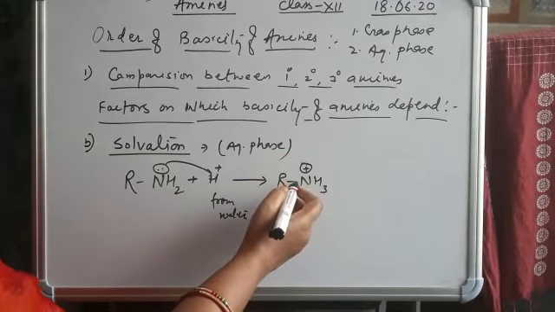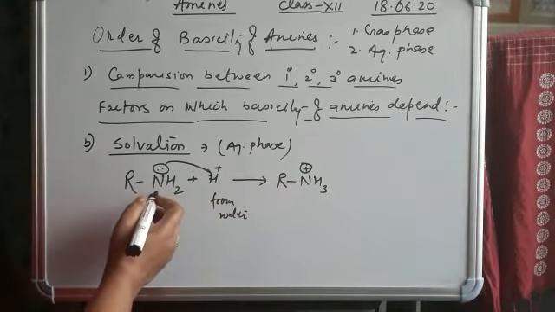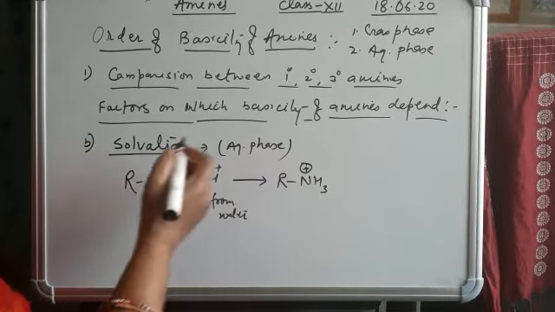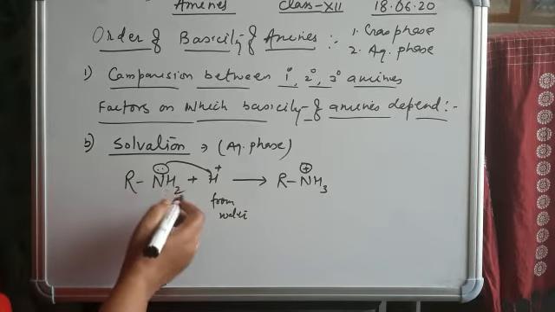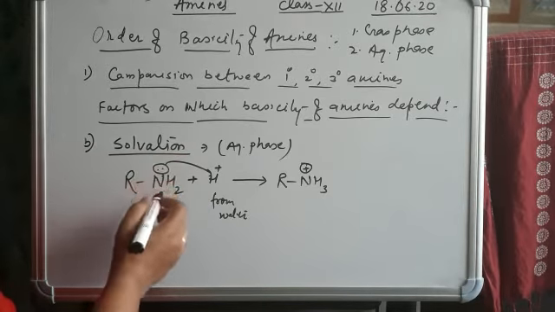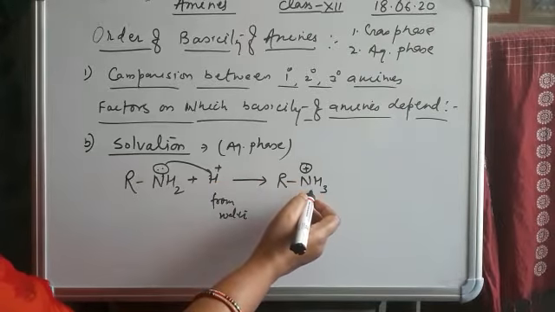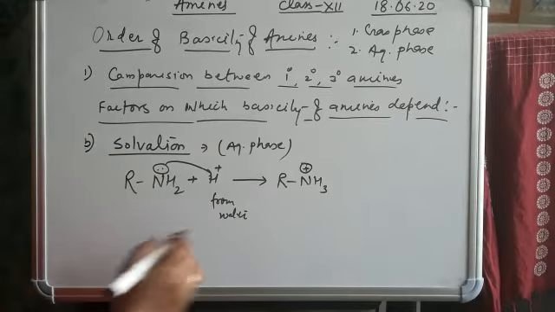If the cations are stable, the basic nature of amine is more. If the cations are not stable, the basicity of amine is less. So in the solvation factor we talk about the stability of the cation. In a nutshell, the basicity of amine in the aqueous phase depends on the stability of the cation.